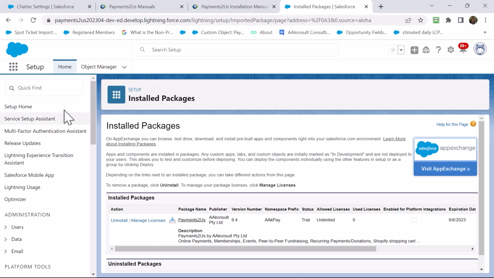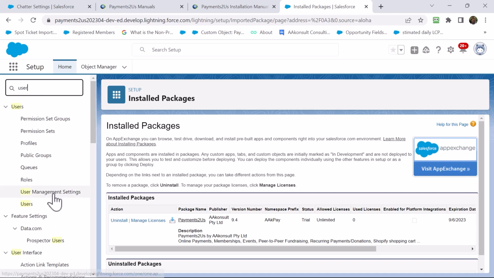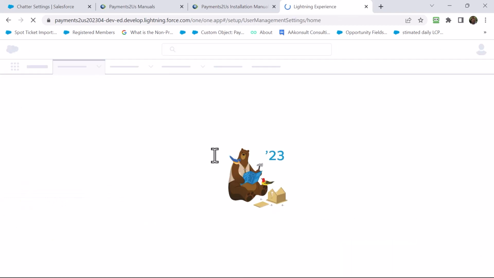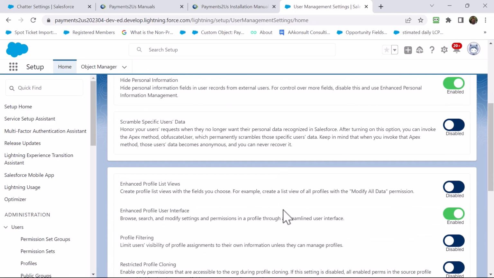Next, what we need to do is set up the Force.com sites. Before I do that, I'm going to set the user management settings. This makes the profile editing a little bit easier. You can switch this back afterwards if you so wish. So I've gone to user sessions and enhanced profile interface and turned that off.